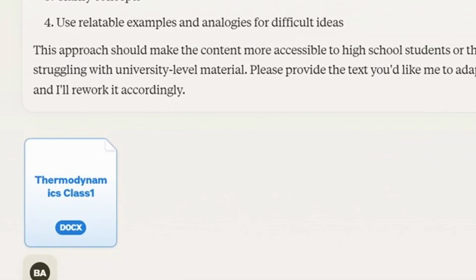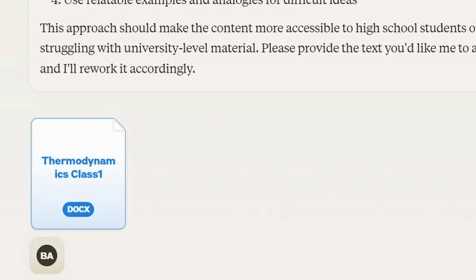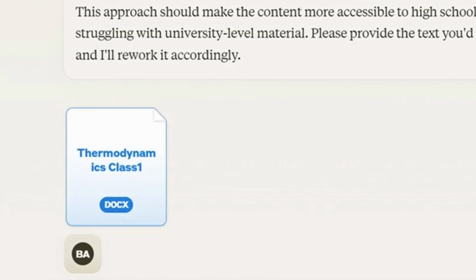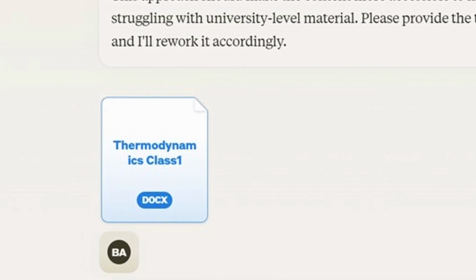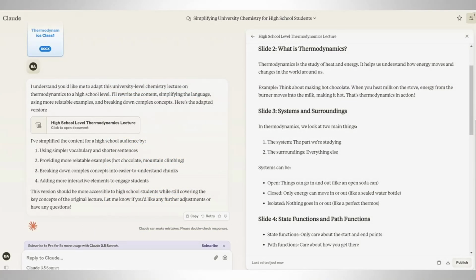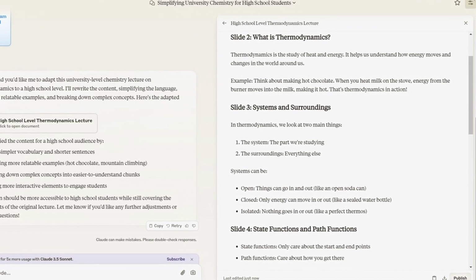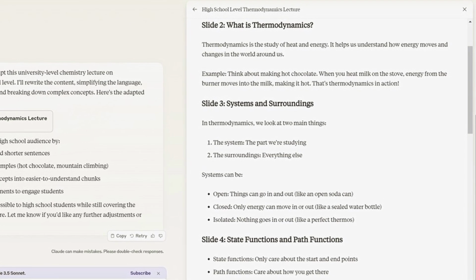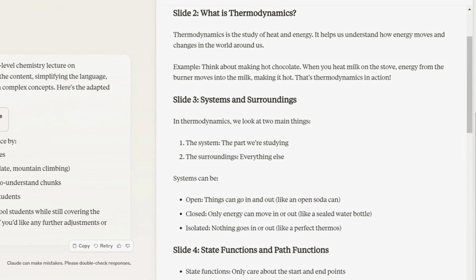So in this case, I'm uploading my thermodynamics class. Again, this is one that I just created. And I put it in there. These are all my lecture notes for the class. I give it to the AI, and then from there, it can take that, extrapolate the information, and then create another version that is at a different cognitive level. So now all the information is changed from its original to something that's more simple, that's easier to understand, that has examples, that has analogies that will resonate with the students so that they can better comprehend the information.